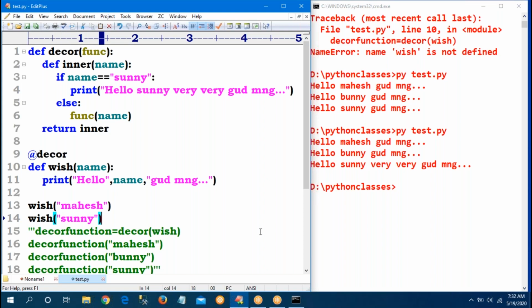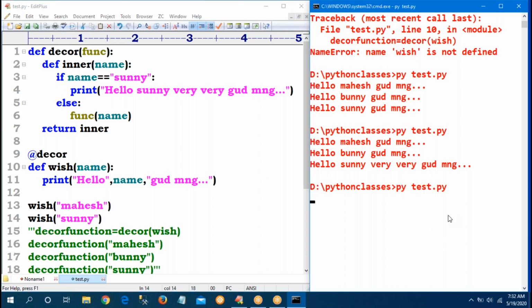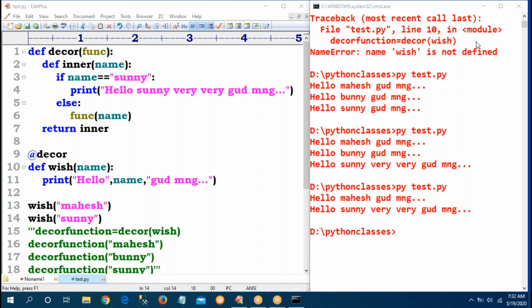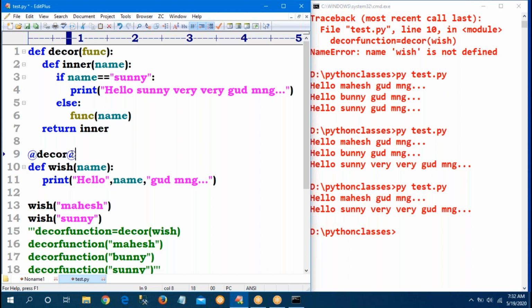Both are the same. That is called an annotation, and this is called the normal way. Now you can ask your doubts. This is called an annotation, and Python takes care of it internally. Automatically it passes the argument.